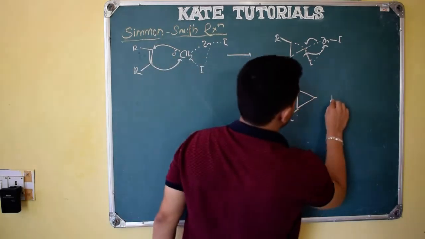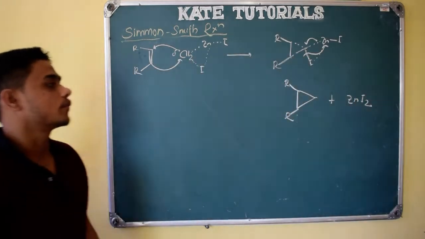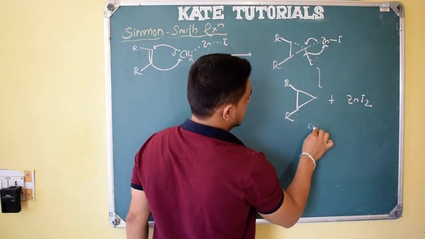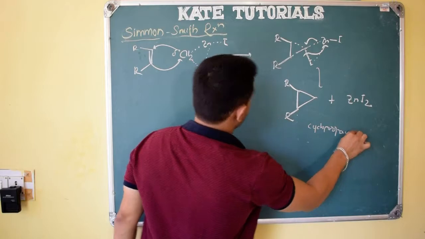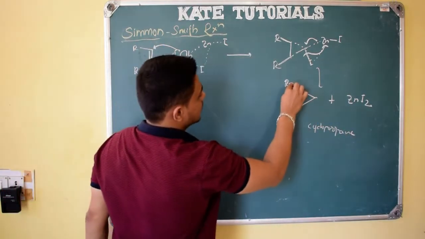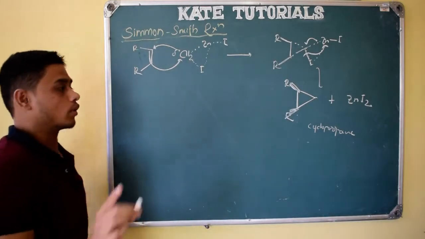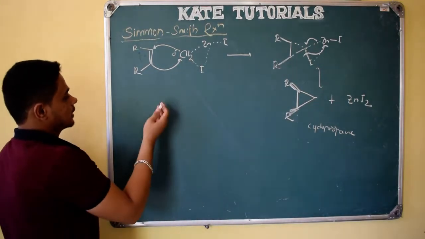this plus ZnI2. This is the thing we will get, right? So this is the final product. So what is this? This is cyclopropane. I have told you, if this is cis, we need to show both above or both below, not one above and one below, right? You should remember this in the stereochemistry of chemistry, right?